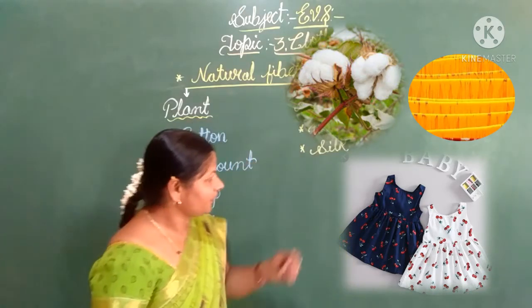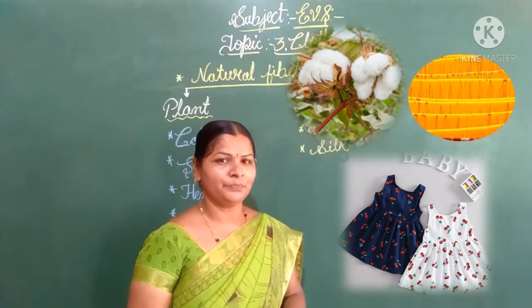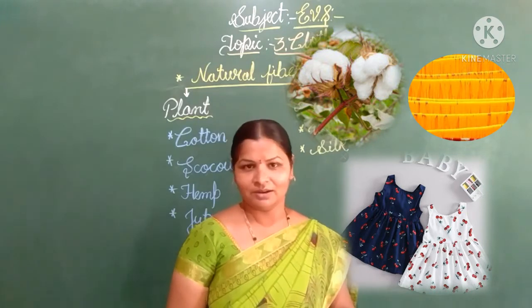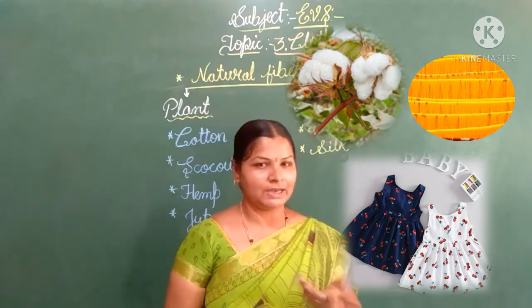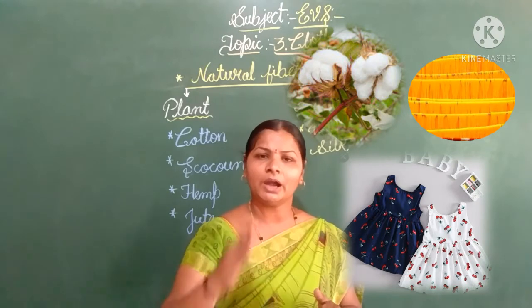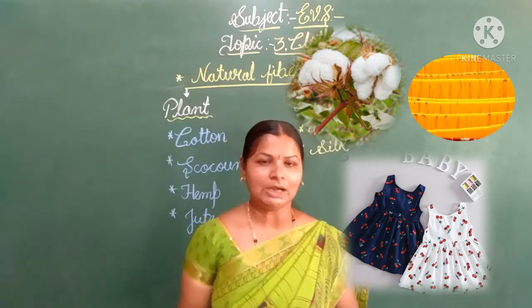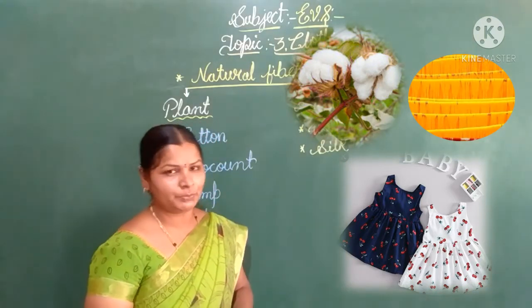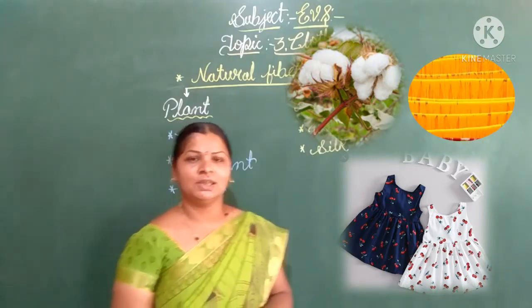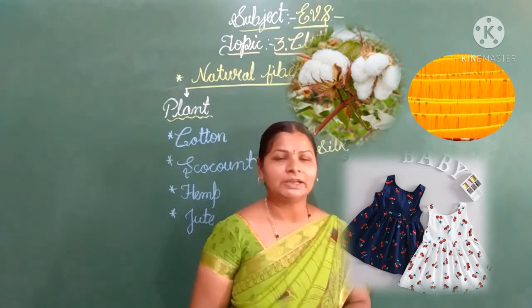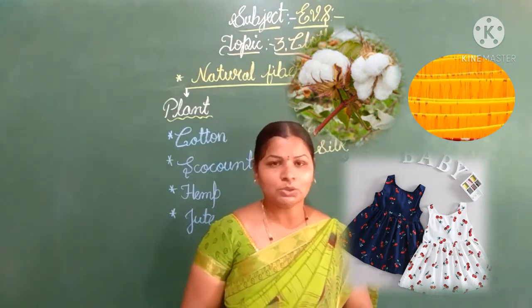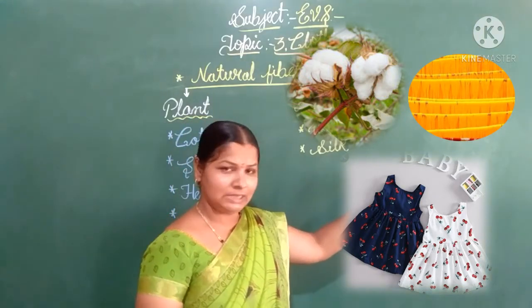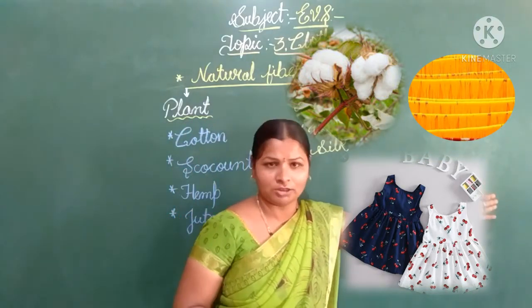Next picture. Which picture is this, children? Yes, you are right. This is yarn, right? Yarn in the sense of thread. A long continuous filament is called yarn, children. Now you can identify the third picture. Which picture is this? Yes, that is cloth, right? So this is cotton, this is yarn and this is cloth.